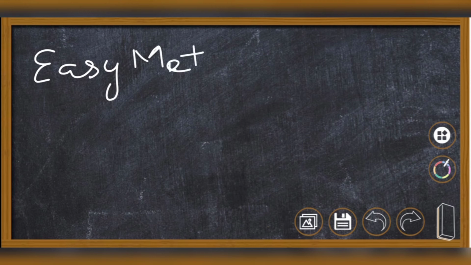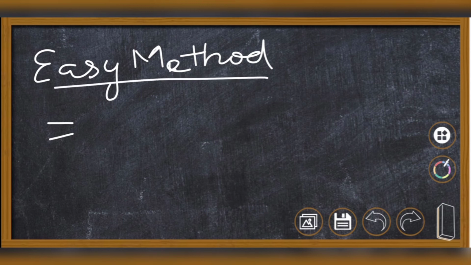Now we'll discuss the equation that we have said earlier. That is the easy method. It is 1 divided by the number of men in the "and" part divided by number of men in the "or" part into number of days, plus number of women in the "and" part divided by number of women in the "or" part into number of days.